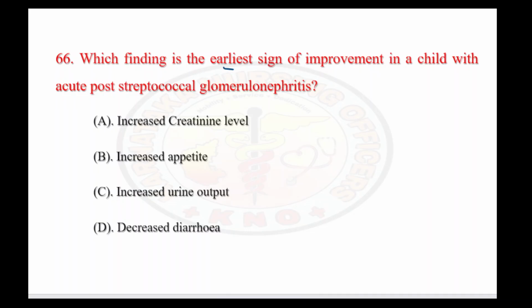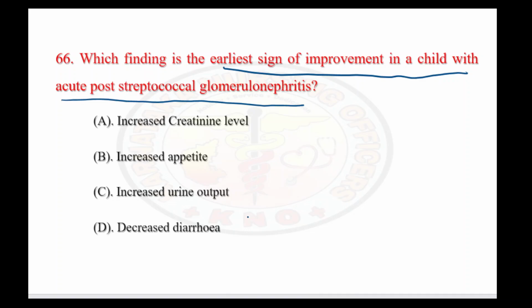Which finding is the earliest sign of improvement in a child with acute post-streptococcal glomerulonephritis? So, let's see what happens in a post-streptococcal glomerulonephritis child.